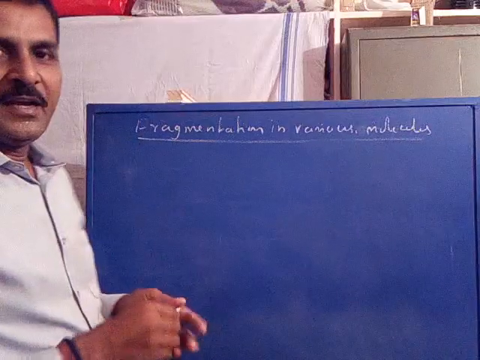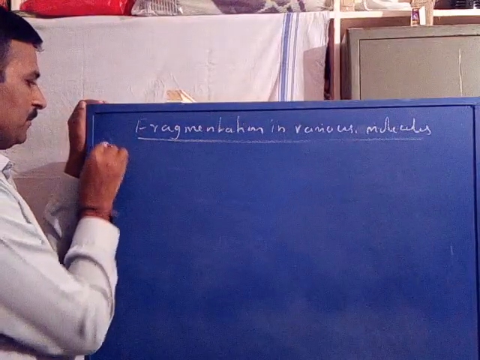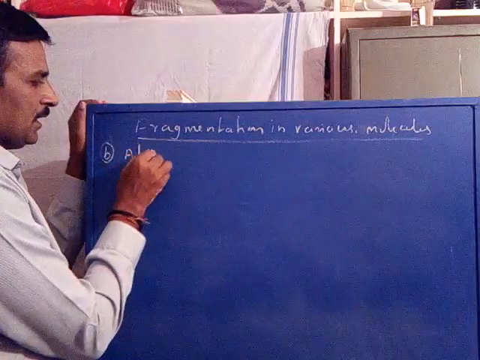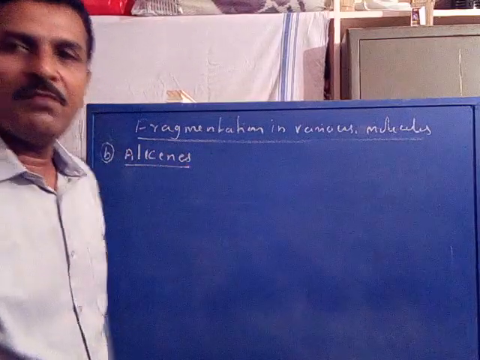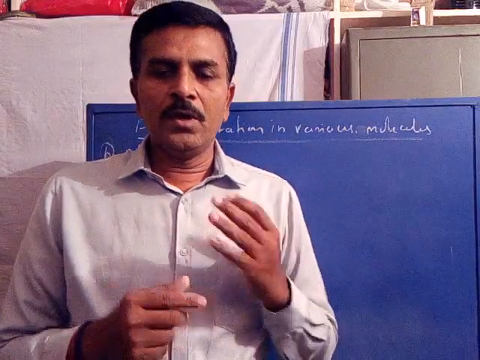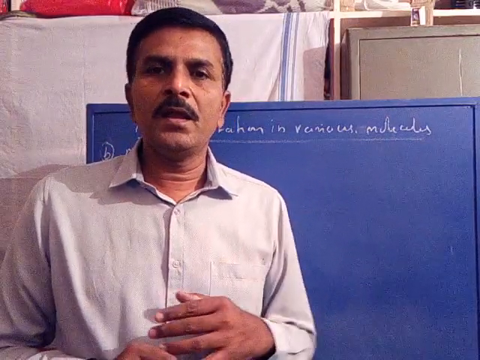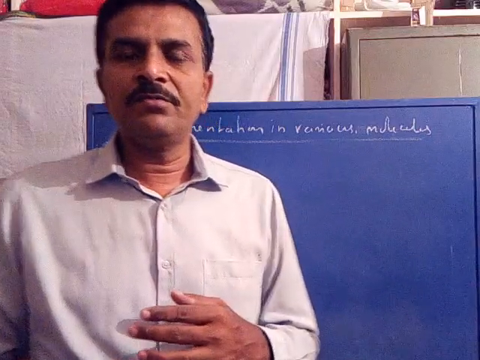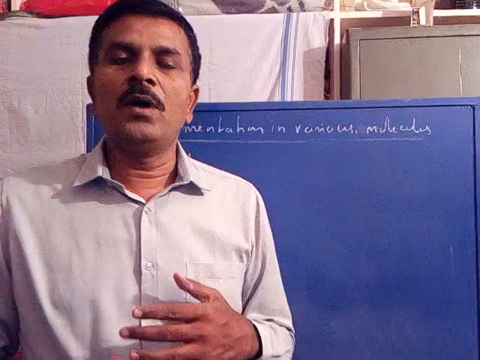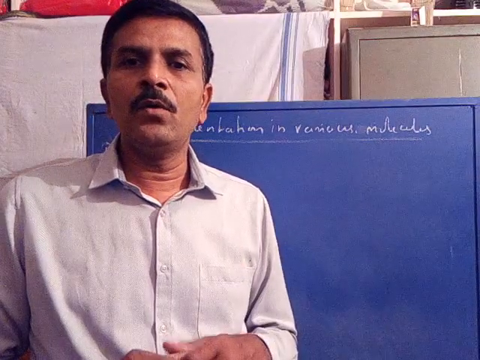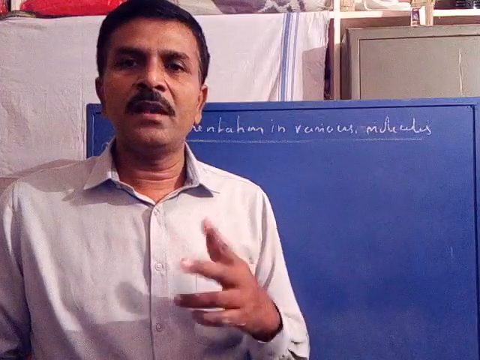Now coming to the fragmentation process, B. Alkenes. Fragmentation of alkenes. In case of alkene or olefin, the molecular ion is formed by the loss of what? A pi electron. However, the alkene or olefins may undergo a simple cleavage of either of two types.